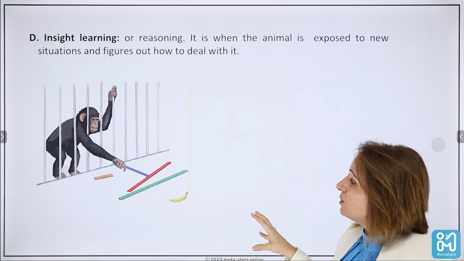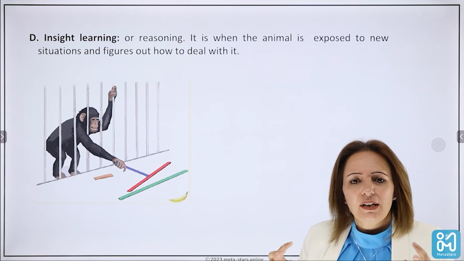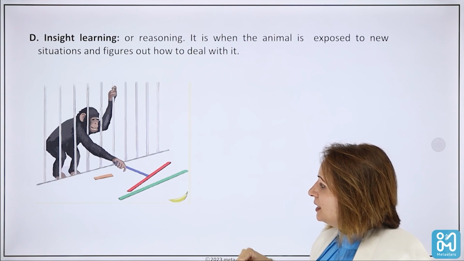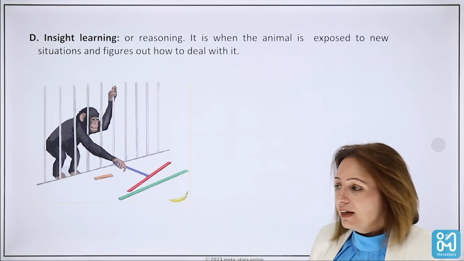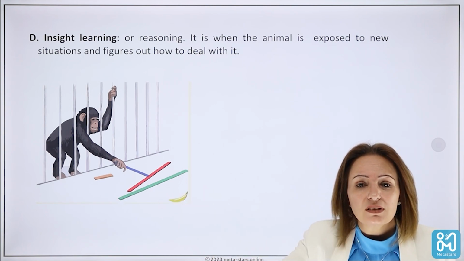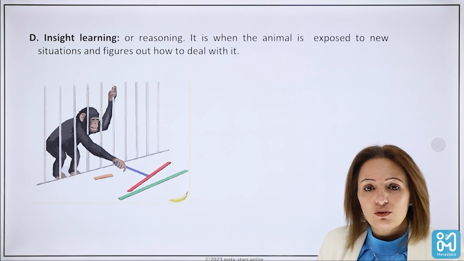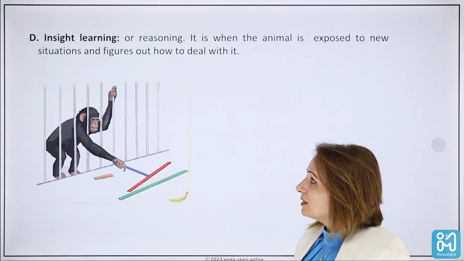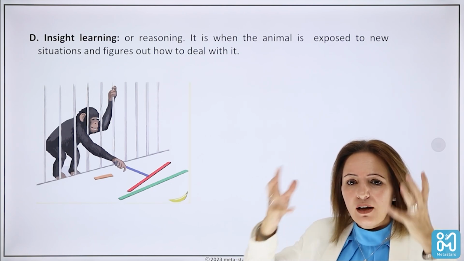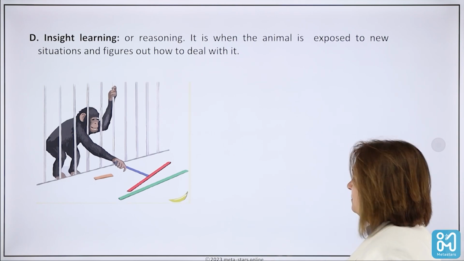Insight learning, which we sometimes call reasoning, is when the animal tries to find solutions for the situation that it is in. For example, this monkey is trying to reach for the banana. There were some sticks in front of him, and he took one of the sticks and used it to pull the other sticks until he could reach the banana and bring it near to the monkey so that he can eat it. So insight learning is about coming up with ideas on how to get out of the situation or how to reach my goal according to the area that I am in.